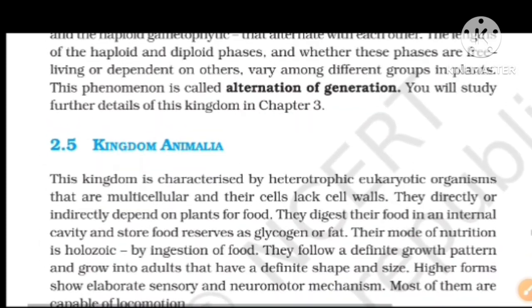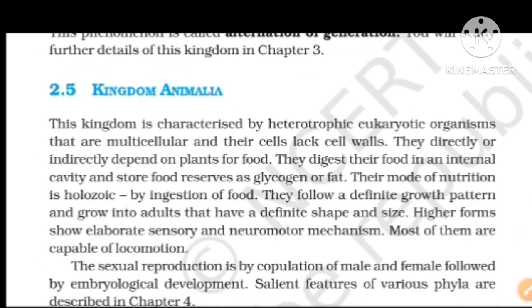And Animalia. This kingdom is characterized by heterotrophic eukaryotic organisms that are multicellular and whose cells lack a cell wall. They directly or indirectly depend on plants for food, digest their own food in an internal cavity, and store food reserves as glycogen or fat.